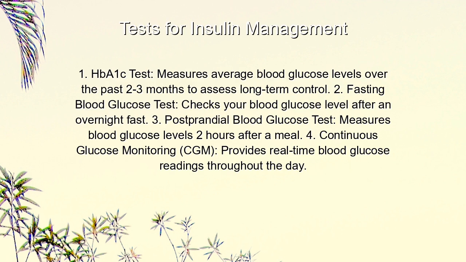Tests for insulin management. 1. HbA1c test. Measures average blood glucose levels over the past 2 to 3 months to assess long-term control. 2. Fasting blood glucose test, checks your blood glucose level after an overnight fast. 3. Postprandial blood glucose test, measures blood glucose levels 2 hours after a meal. 4. Continuous glucose monitoring, or CGM, provides real-time blood glucose readings throughout the day.